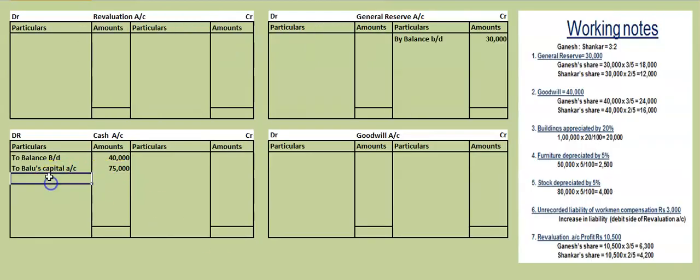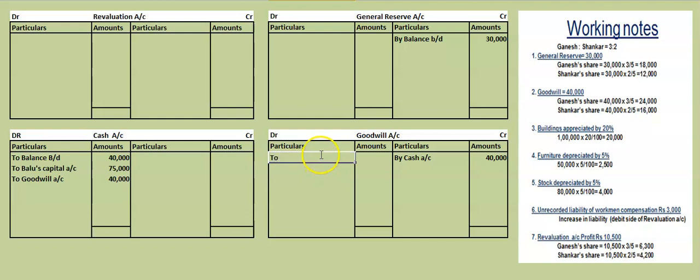Then Balu also brings goodwill, in cash. Goodwill account. How much is goodwill? Goodwill brought is rupees 40,000. So we'll take 40,000. The same entry in goodwill account we will write as by cash account, 40,000. This goodwill is to be distributed now in what ratio?